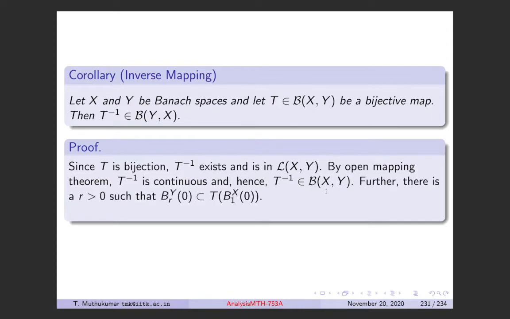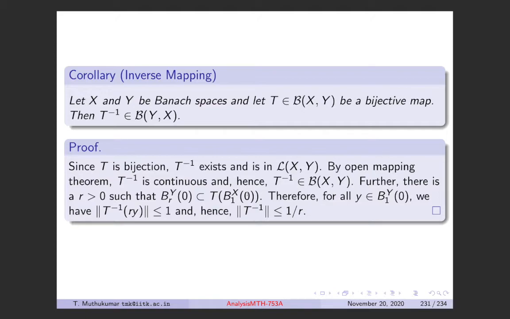Okay, and just a further observation: there is a radius R such that the ball of radius R is contained in the image of the unit ball.